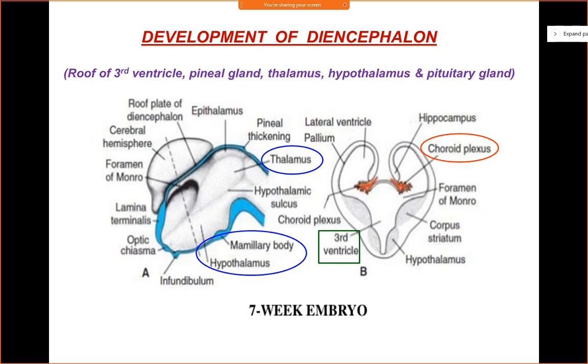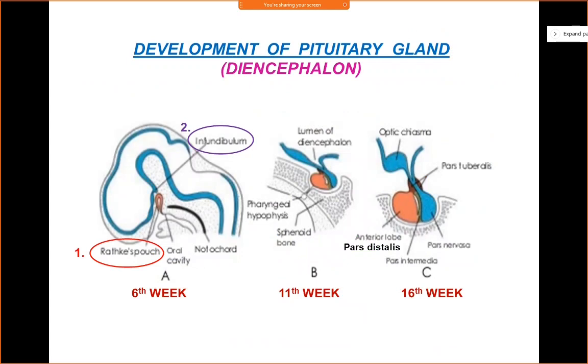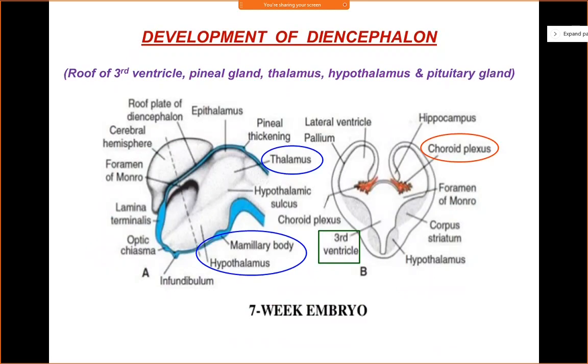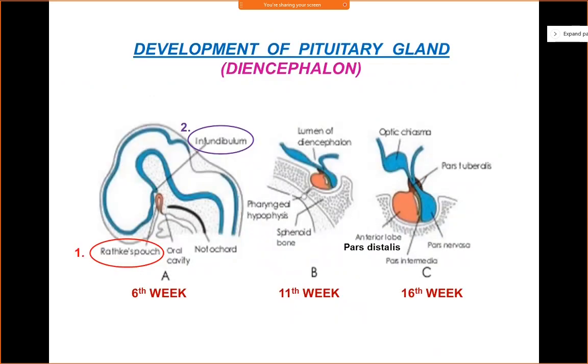So just remember the floor plate and the basal plate, they are absent. Now the thalamus and the hypothalamus are separated by hypothalamic sulcus. So you just keep that in mind. Now in the anterior wall of the diencephalon, you have the optic chiasma developing, you have the lamina terminalis, and you have the infundibulum or the future stalk of the pituitary gland, which also develops from the anterior wall of the diencephalon, right?